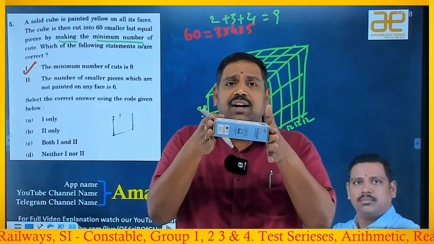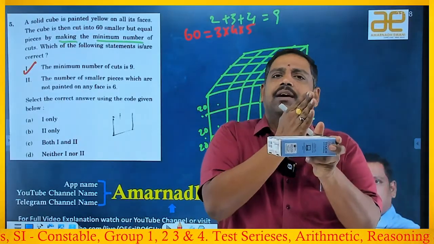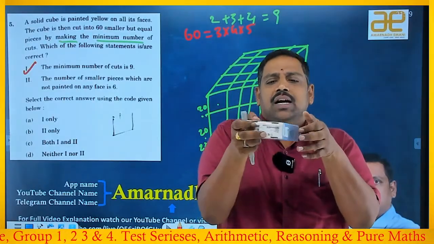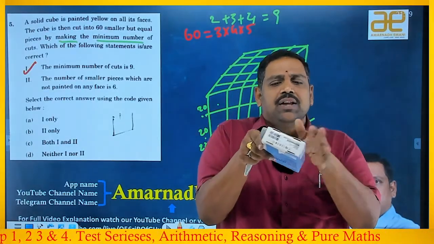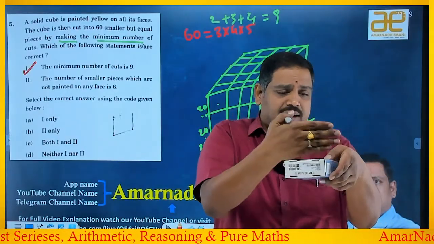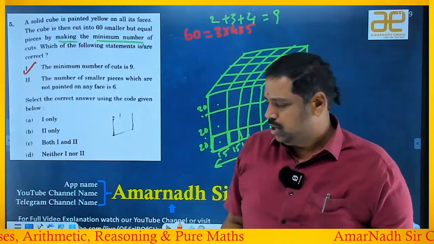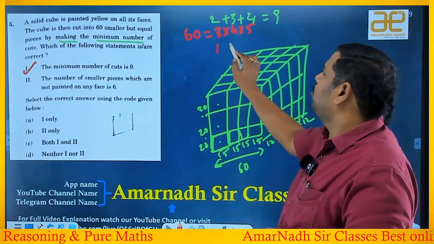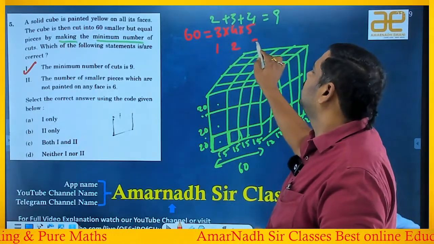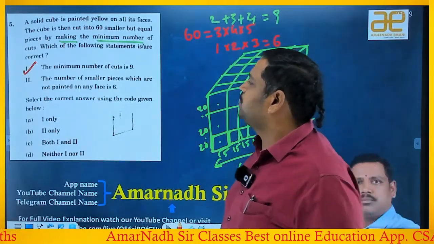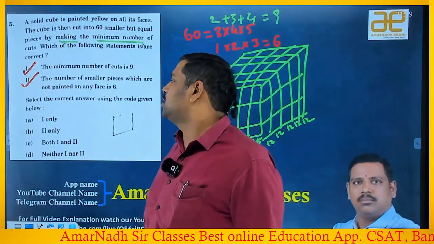Okay, but this one, suppose if you make 3 pieces, then the outer layer here and here I have to remove now. Here also I have to remove the outer layer. Here also I have to remove the outer layer. When you remove the outer layer, on this side 2 pieces you have to reduce. When you reduce 2 pieces, 3 minus 2 is 1, 4 minus 2 is 2, 5 minus 2 is 3. So 1 into 2 into 3, that is equal to how much? 6. The 6 pieces will have no face painted. So the second one is also valid.